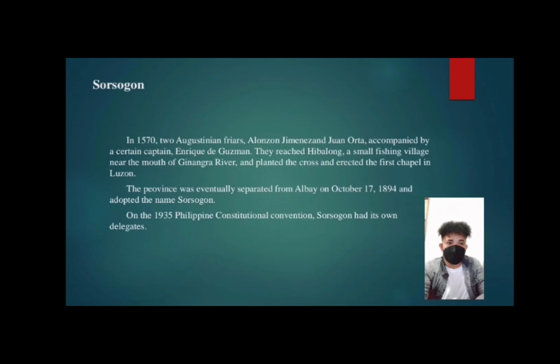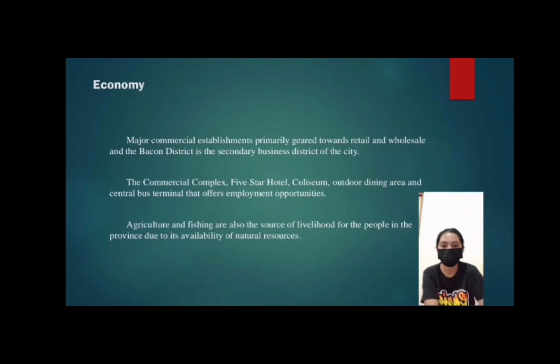The province was eventually separated from Albay on October 17, 1894 and adopted the name Sorsogon. In the 1935 Philippine Constitutional Convention, Sorsogon had its own delegates.